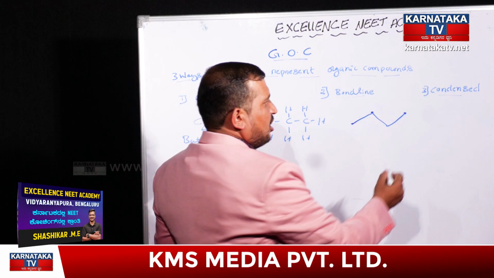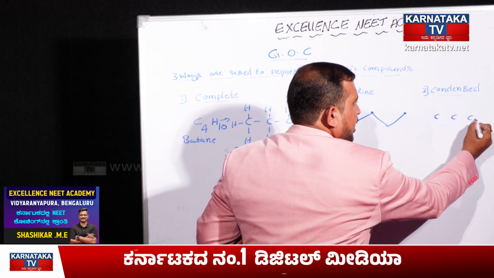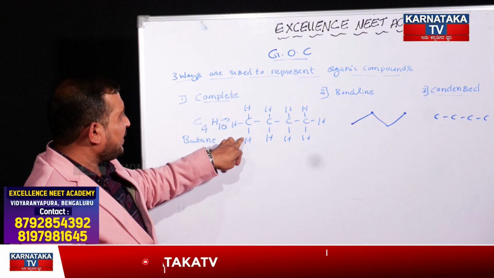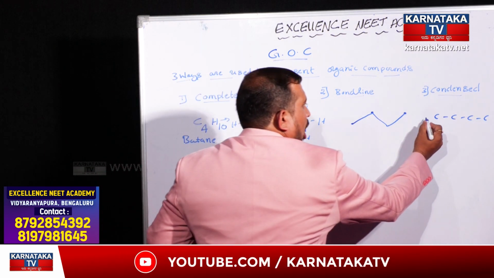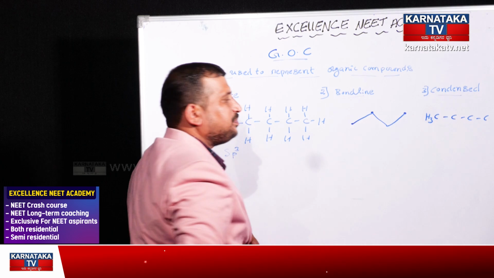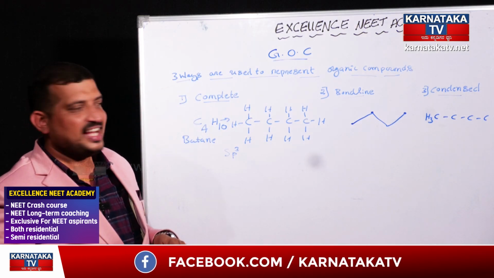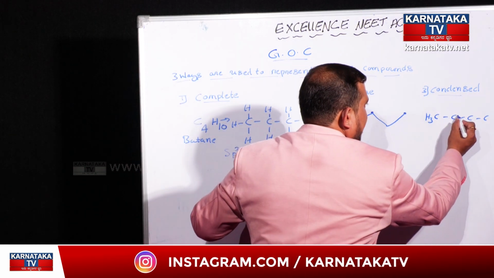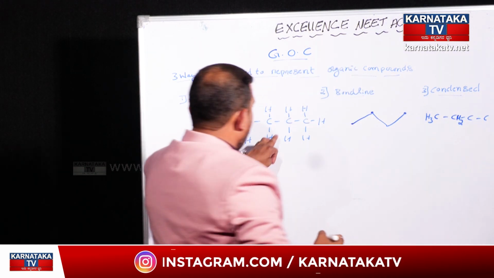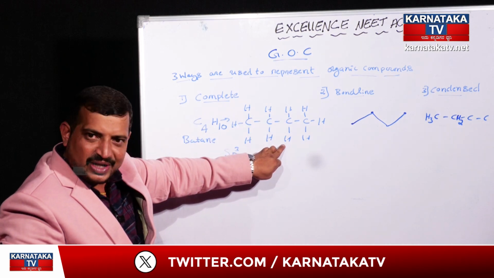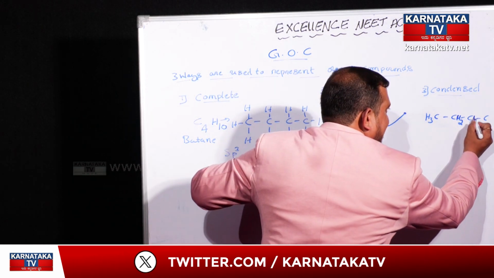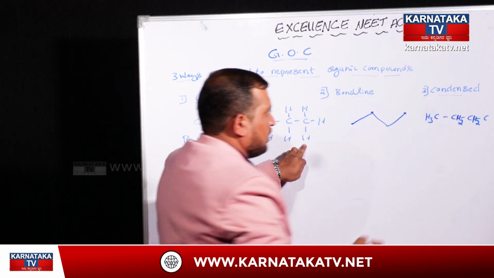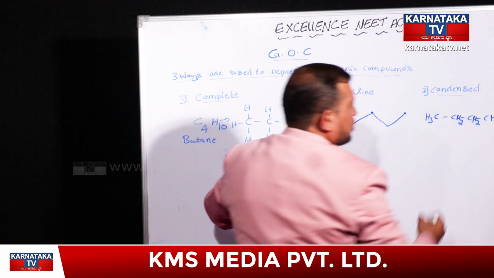And for the condensed structure, we know that 1, 2, 3, 4 carbon atoms will be there. How many hydrogen atoms are on the first carbon atom? 3 hydrogen atoms will be there. All the 3 hydrogen atoms will be written like this. See, condensed structure, with respect to the complete structure, I am going to write down here. And here 2 hydrogen atoms will be there, that's why I will take CH2. This carbon atom will also have 2 hydrogen atoms, so I will write CH2 over here. And this carbon atom will have 3 hydrogen atoms, so I will write CH3.